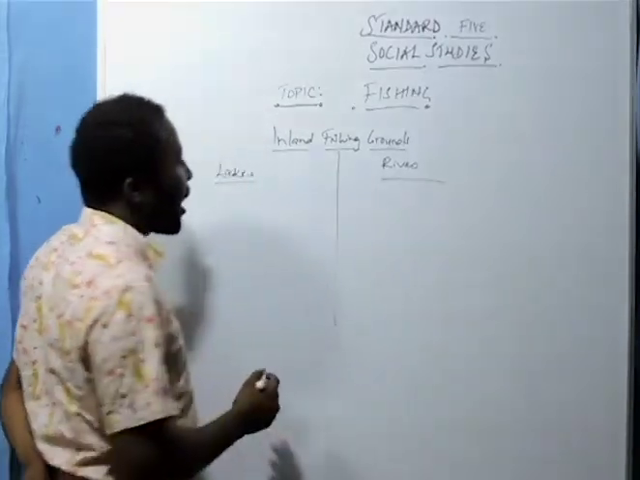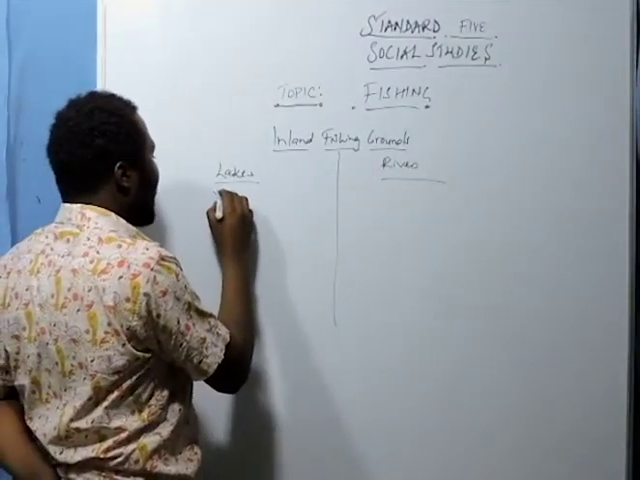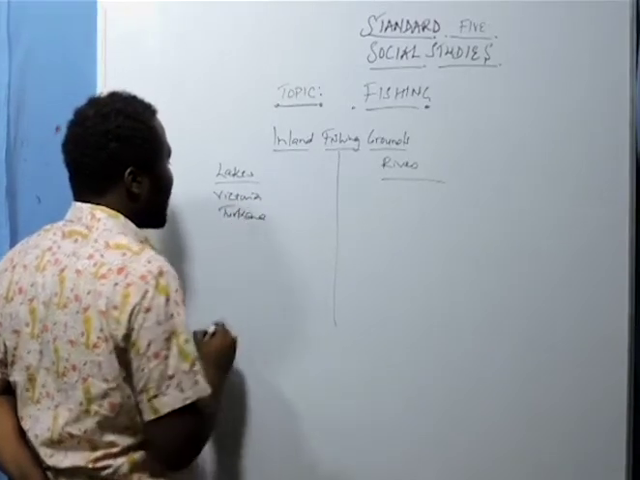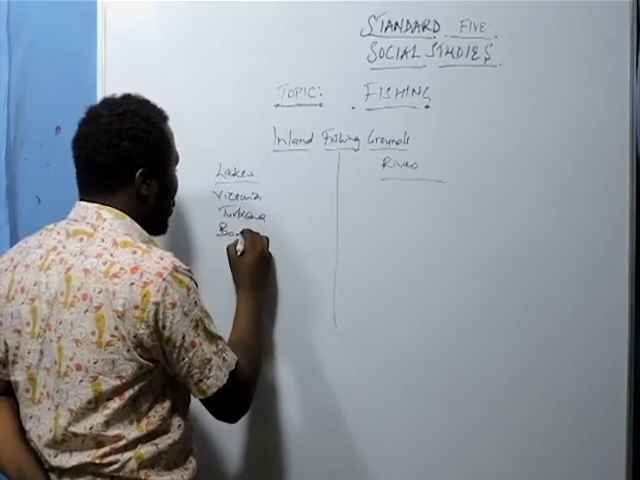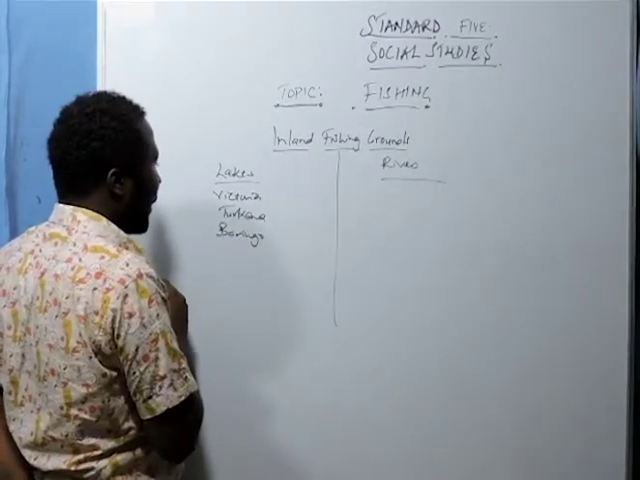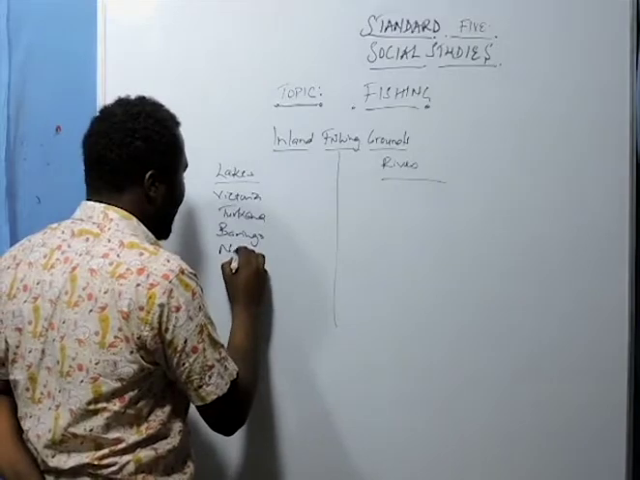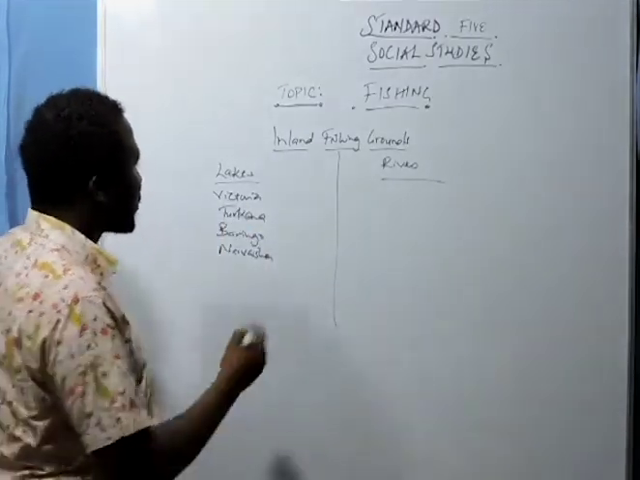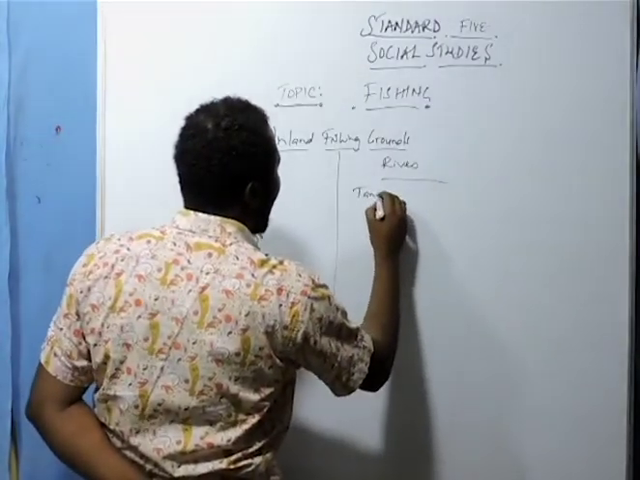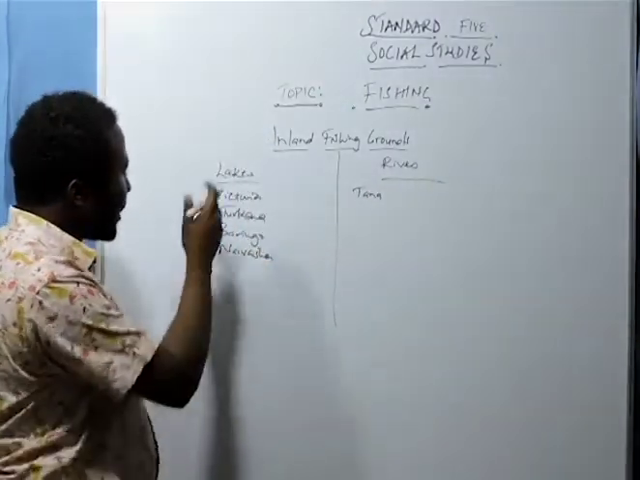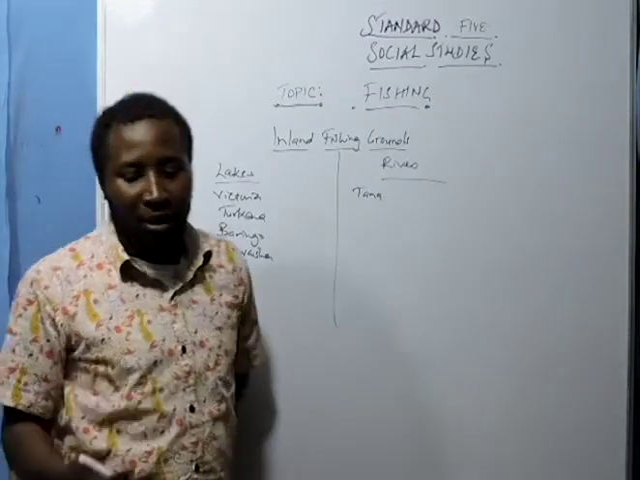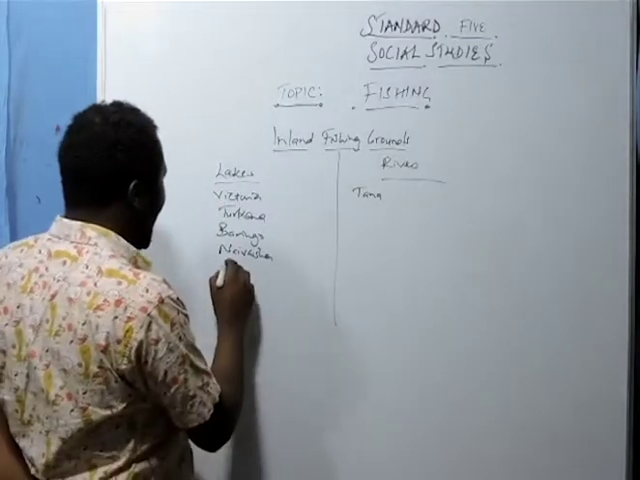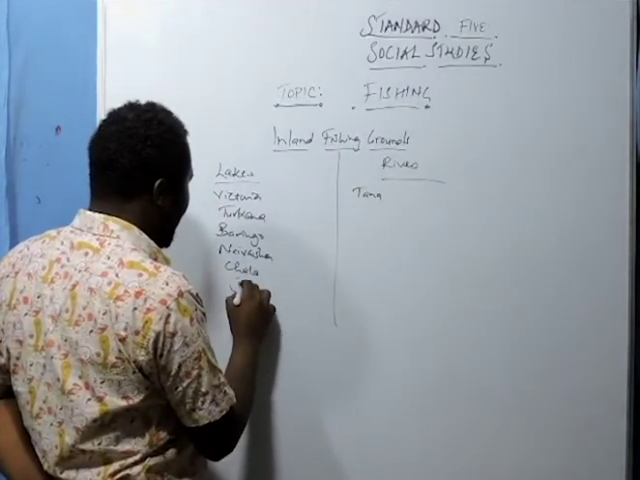For lakes that we have as inland fishing grounds, we have Lake Victoria, Turkana, Baringo, and Naivasha. Those are the major ones. We have also Chala and Jipe.